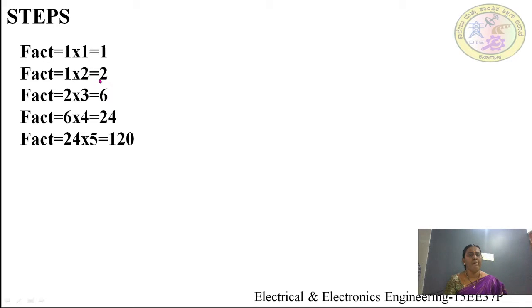Now in factorial, 2 is stored, n is updated to 3, that is 2 into 3 is equal to 6. Factorial is updated to 6, n is updated to 4, that is 6 into 4 is equal to 24. In factorial, 24 is stored and n is 5, then that is equal to 120. Like this, the final answer is 120.